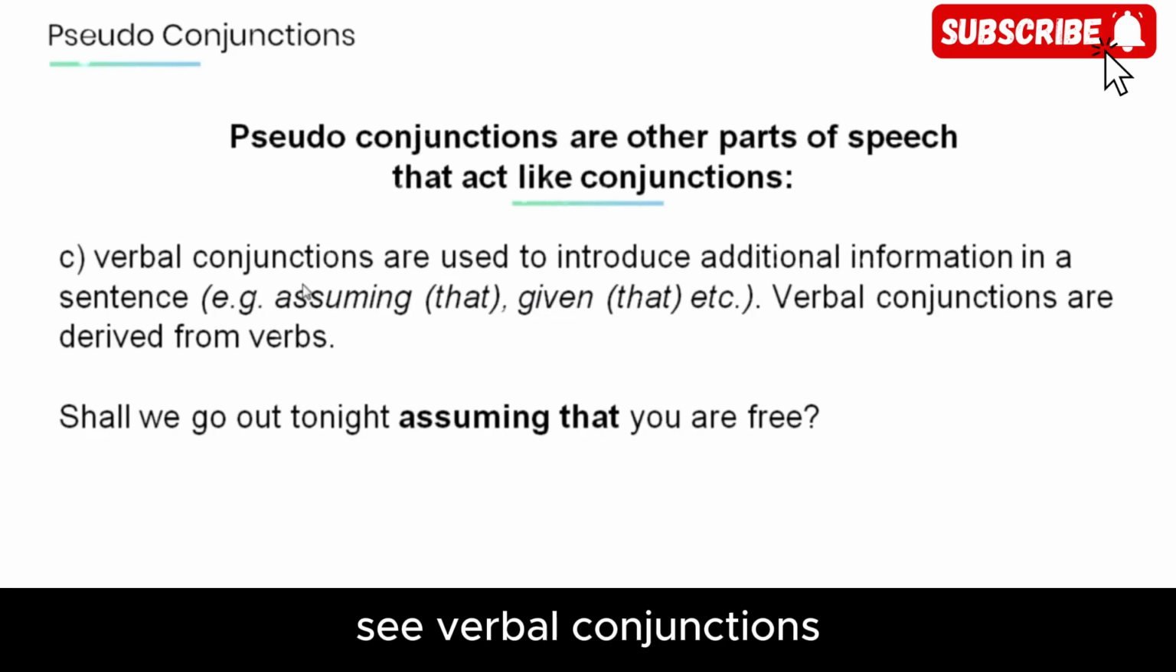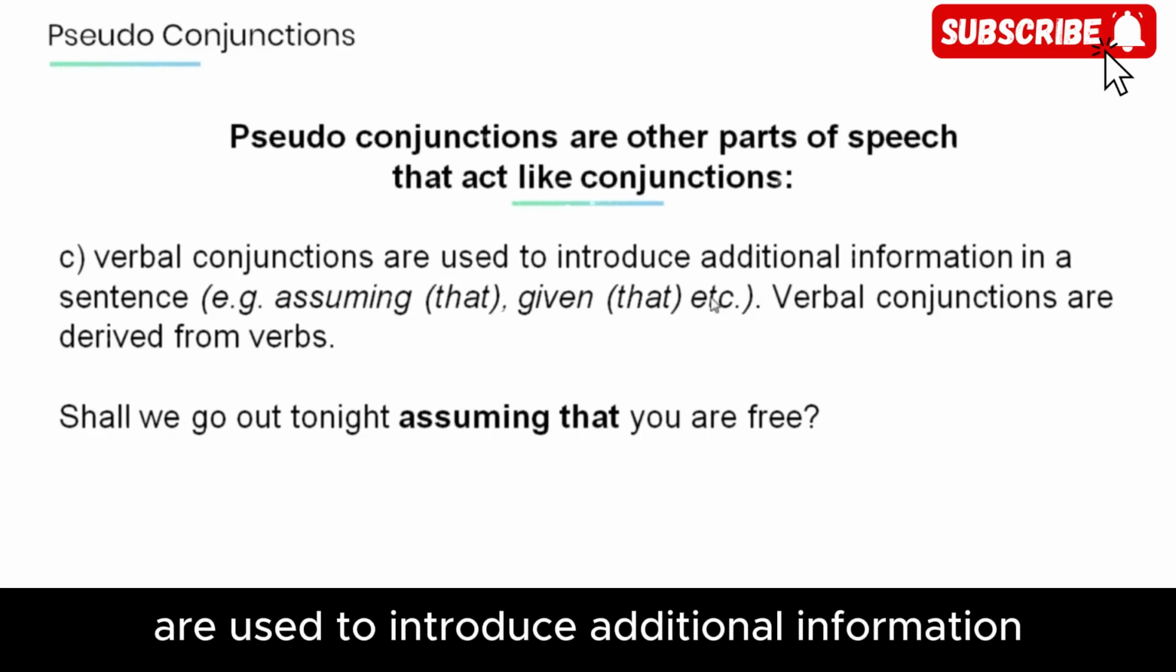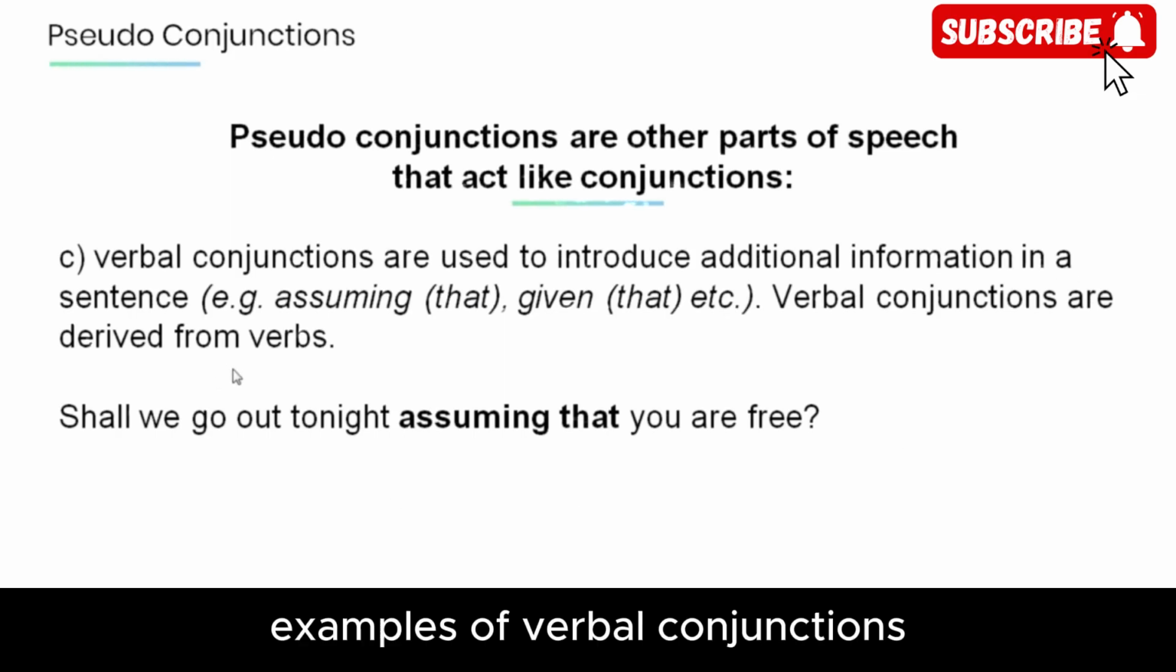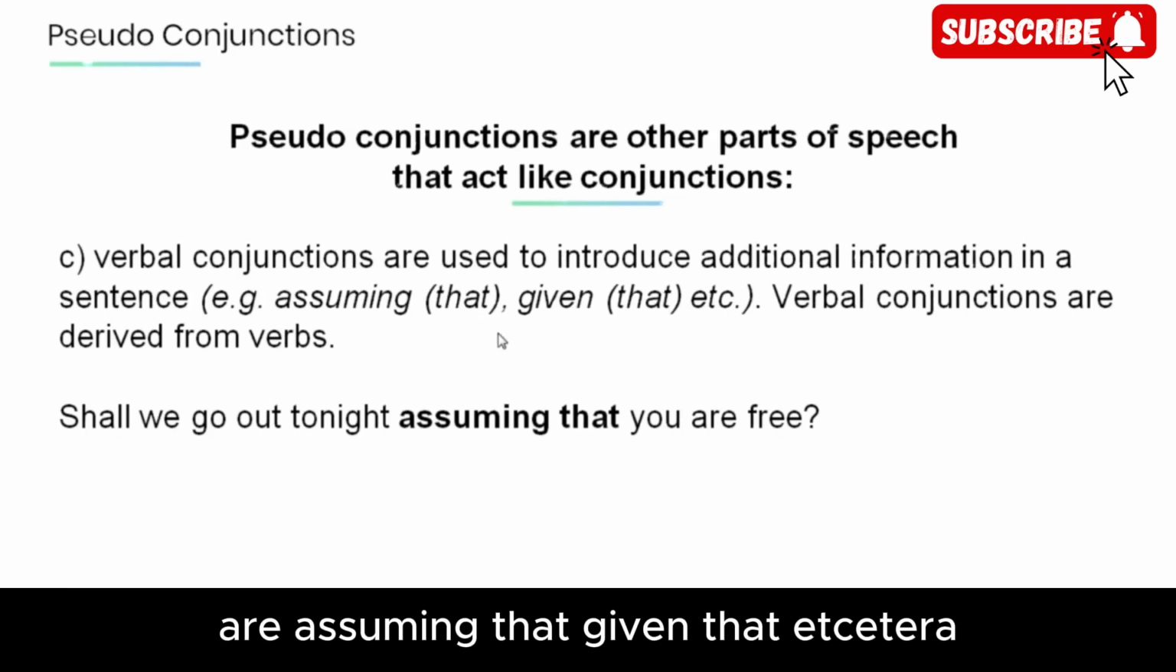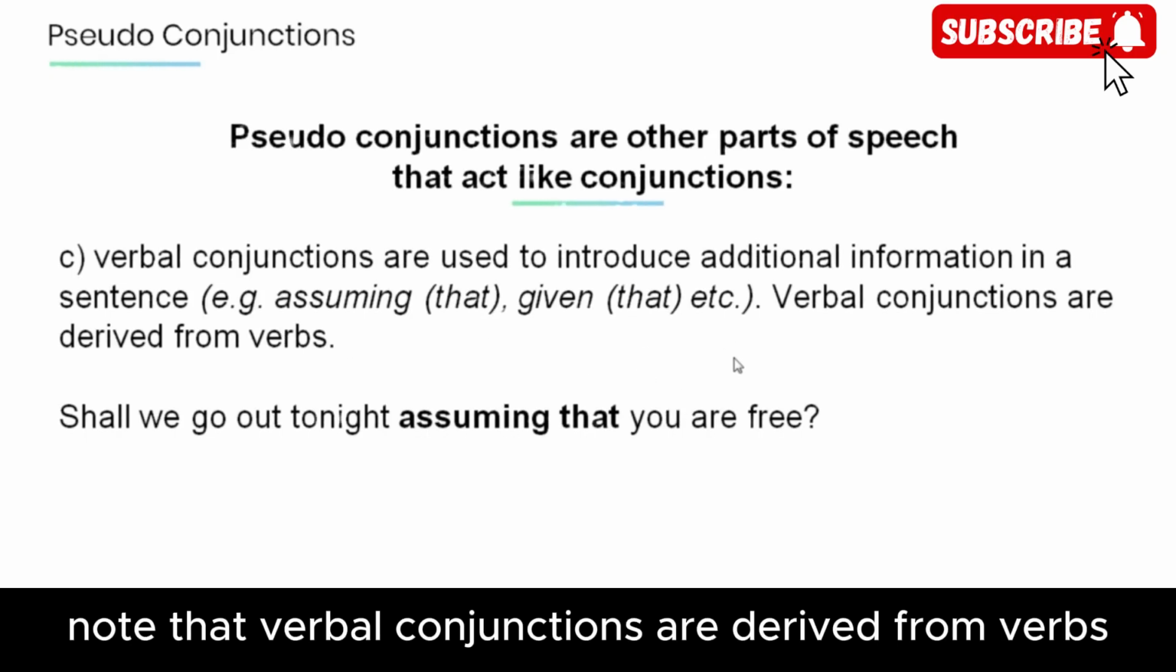C. Verbal conjunctions are used to introduce additional information in a sentence. Examples of verbal conjunctions are assuming that, given that, etc. Note that verbal conjunctions are derived from verbs.